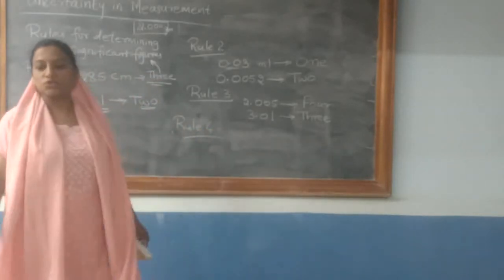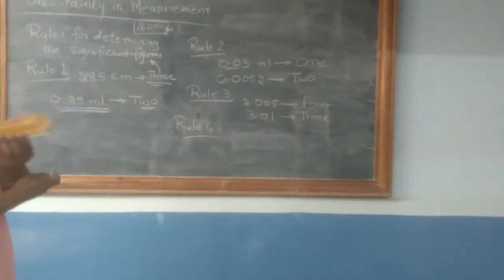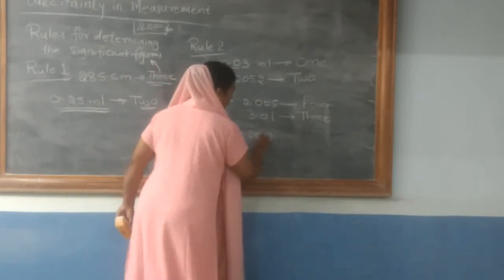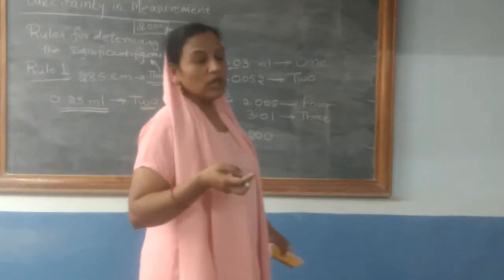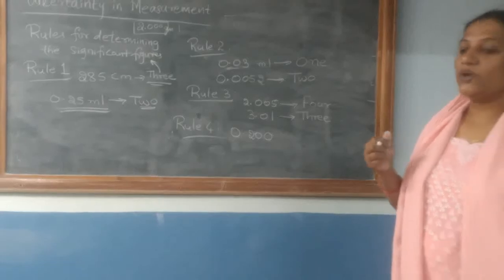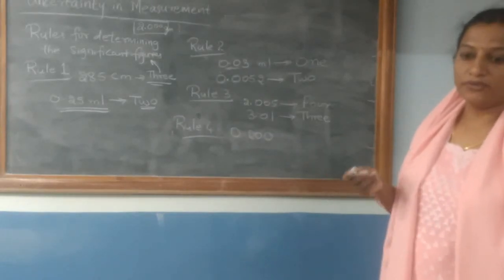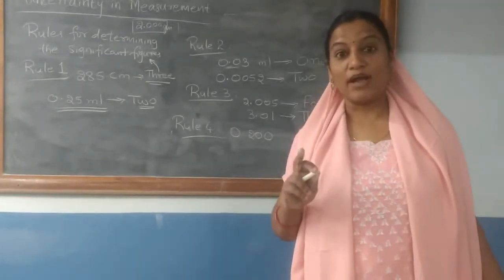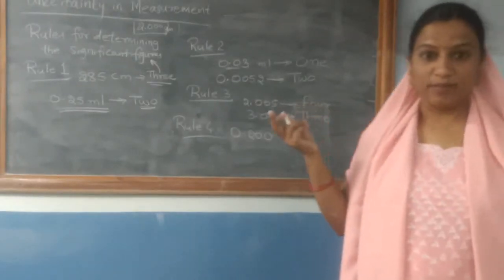To explain this fourth rule, I will take one or two examples once again. 0.200. Now in this particular value, zeros are coming after the non-zero digit, that is 2. So this rule states that zeros at the end or right of a number are significant, provided they are on the right hand side of the decimal point.